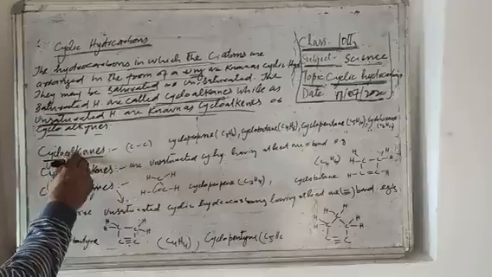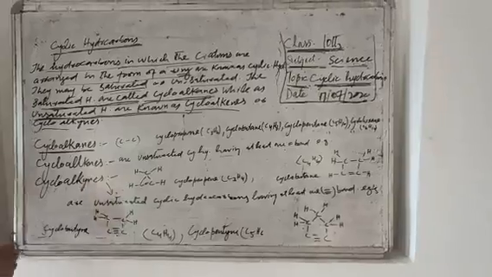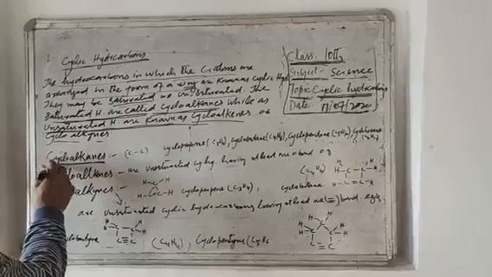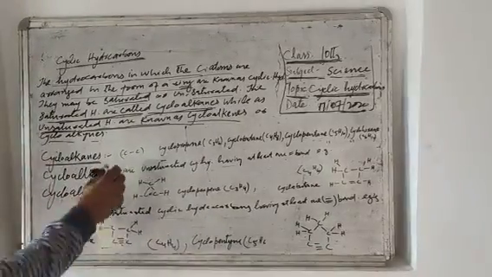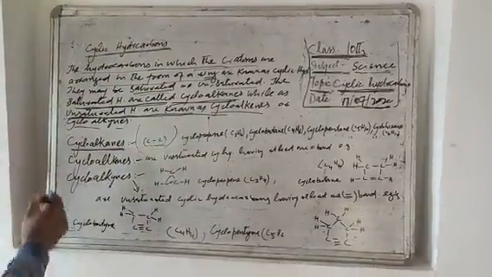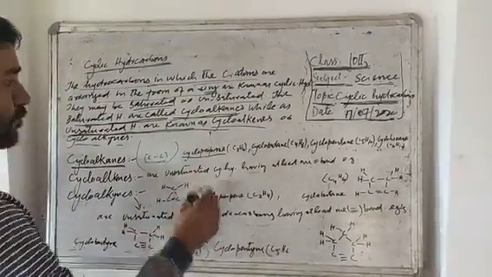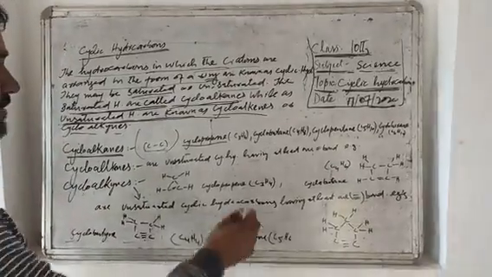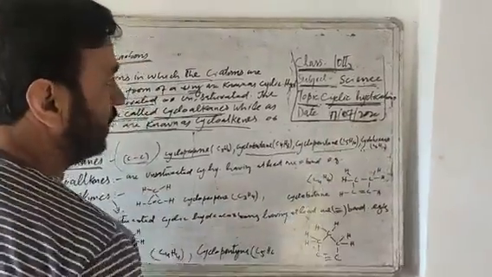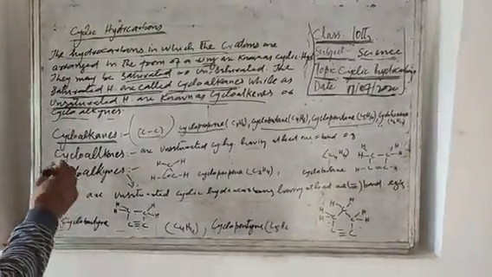Yesterday we discussed one of the cyclic hydrocarbons, that is cycloalkanes. Once again, cycloalkanes are the cyclic hydrocarbons having carbon-carbon single bonds. They may be cyclopropane C3H6, cyclobutane C4H8, cyclopentane C5H10, and cyclohexane C6H12. Now today we will discuss